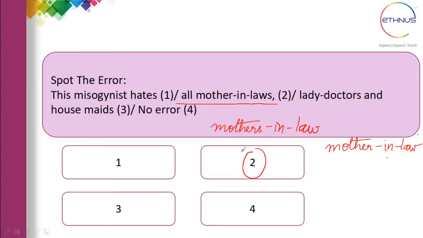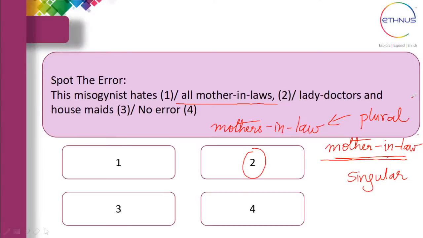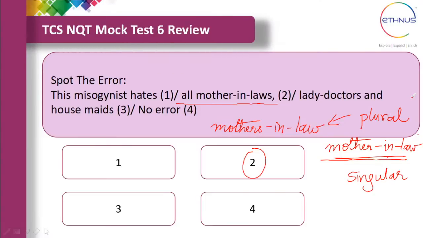Okay, so mother-in-law is the singular format, and mothers-in-law is the plural. Here it is referring to many persons, so it should be plural. So the answer is mothers-in-law, and the second part of the statement has the error in it. Okay.